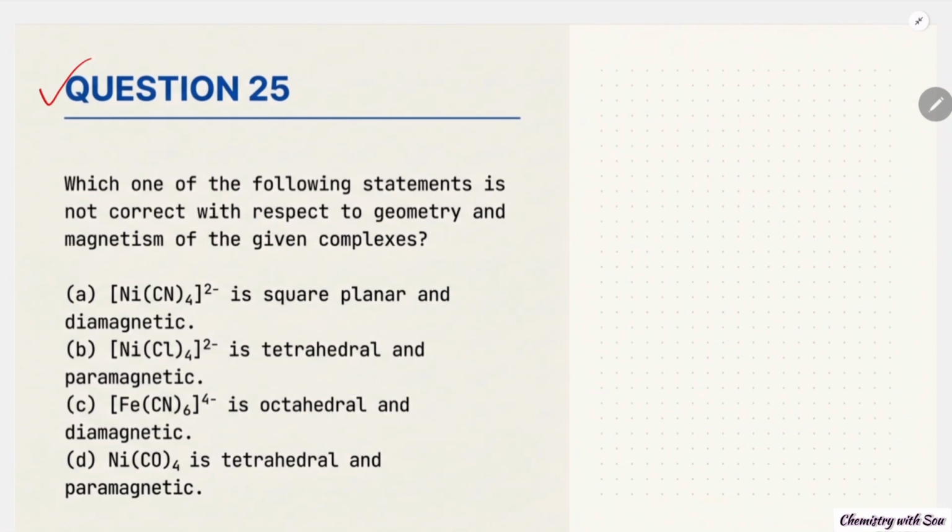In the question number 25, which one of the following statements is not correct with respect to the geometry and the magnetism of the given complex? Ni(CN)4 square planar and diamagnetic, that is true. And NiCl4 is tetrahedral and paramagnetic, that is also true. Fe(CN)6 is octahedral diamagnetic, that is true. But Ni(CO)4 tetrahedral and paramagnetic, no, that is not true.